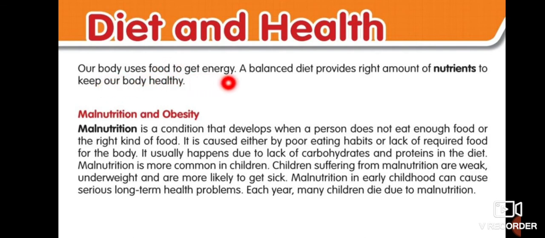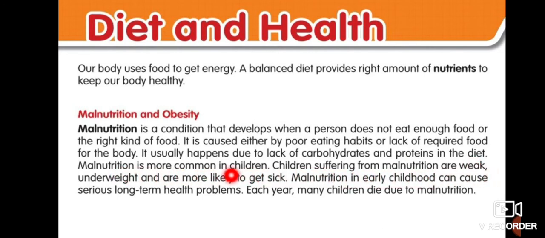Our body uses food to get energy. A balanced diet provides the right amount of nutrients to keep our body healthy. Malnutrition and obesity. As we have discussed this, but we will read what is given in our book. Malnutrition is a condition that develops when a person does not get enough food or the right kind of food. It is caused either by poor eating habits or lack of required food for the body. It usually happens due to lack of carbohydrates and proteins in the diet. Malnutrition is more common in children.